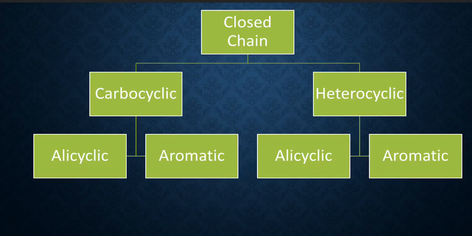In summary, we can see the closed chain compounds can be divided into carbocyclic and heterocyclic. Carbocyclic is when the ring is only formed with a carbon-carbon chain. Heterocyclic is when any other element except carbon is present in the ring. Both carbocyclic and heterocyclic compounds are divided into alicyclic and aromatic compounds. Alicyclic is, though it is a ring structure, its chemical properties are like open chain compounds. Aromatic contains chemical properties which are different from the open chain compounds. The heterocyclic compounds also can be divided into alicyclic and aromatic.